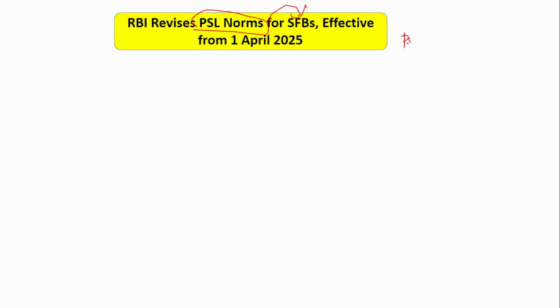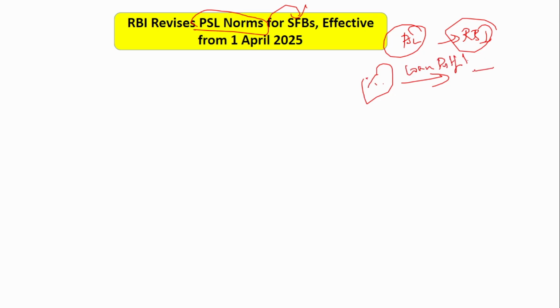Okay. So what is PSL? You know that RBI has instructed that the banks, they have to keep aside a certain percentage of their loan portfolio. Okay. Of their loans to the priority sector lending sectors. Okay. What does this mean? Priority sector means it is like the sectors like agriculture, MSME, renewable energy, social infrastructure, which these sectors are very important for the overall development of the economy.